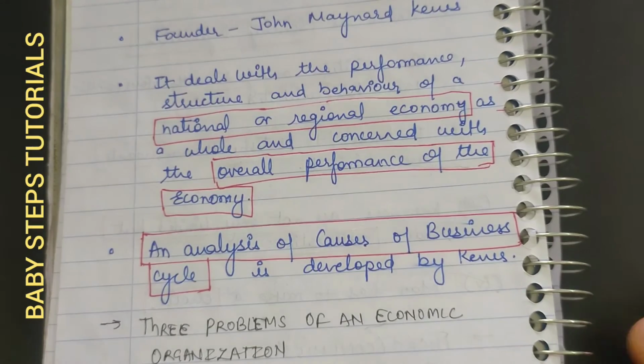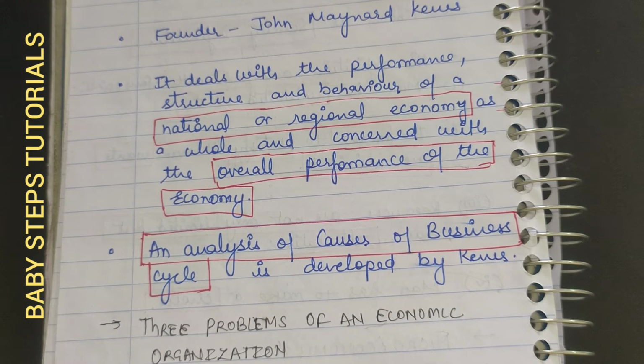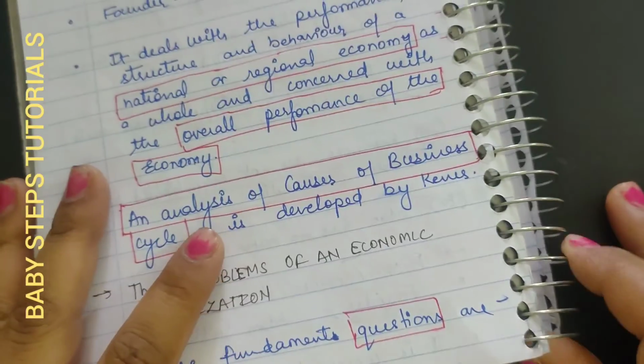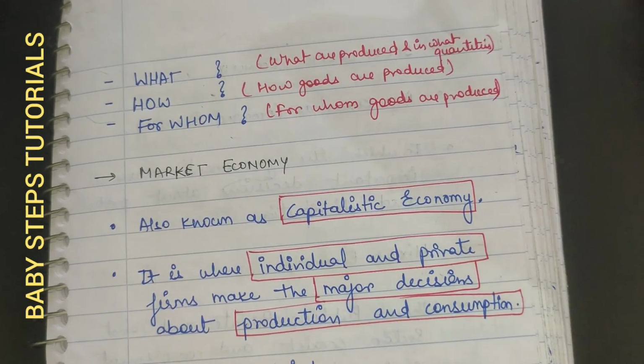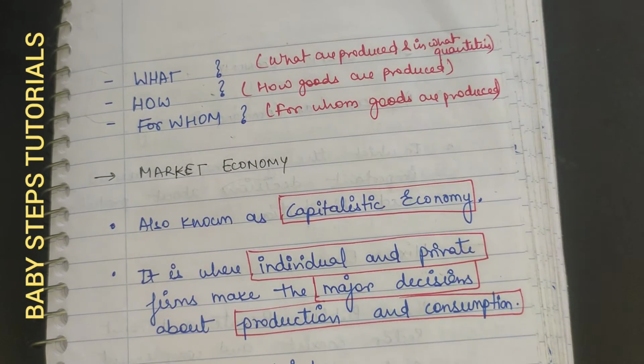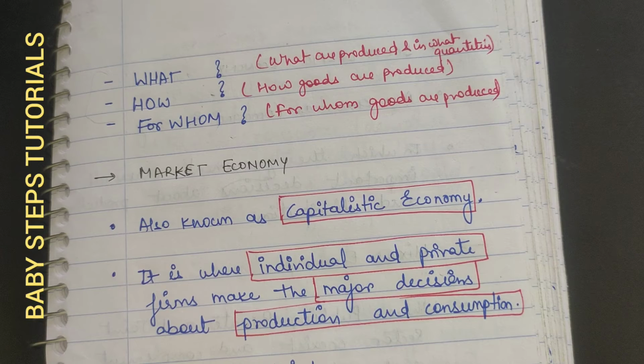Now the 3 problems of an economic organization: these are the 3 questions that arise in people's minds when we are going to organize, when we enter the market as an organization. Those fundamental questions are what, how, and for whom, right? The first question is what. Here we have to answer what we are going to produce and in what quantities. If we want to enter the market, we have to know what we want to produce and how much we produce in the first batch or the second batch, right?